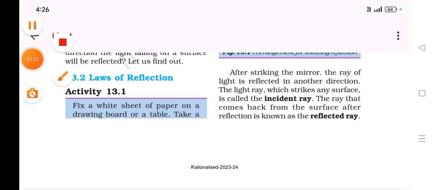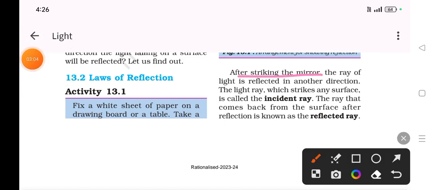After striking the mirror, the ray of light is reflected in another direction. The light ray which strikes any surface is called the incident ray. The ray that comes back from the surface after reflection is known as the reflected ray. So what is the reflected ray? What is the incident ray? Let us understand.